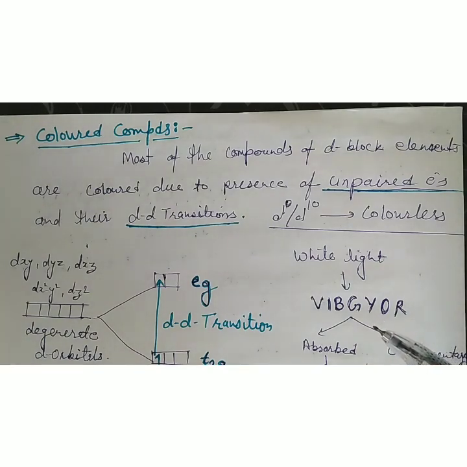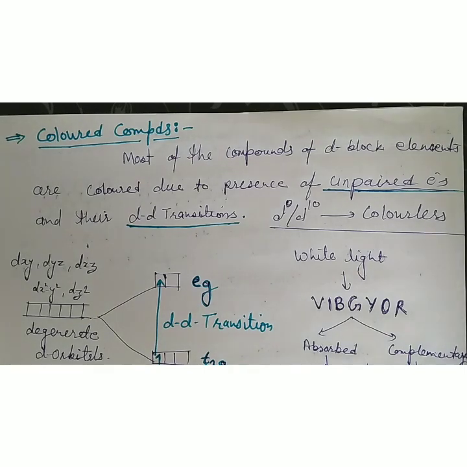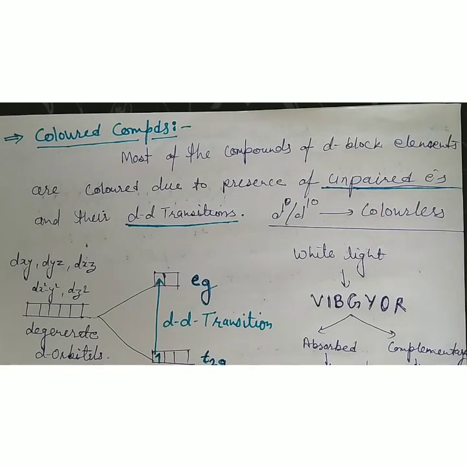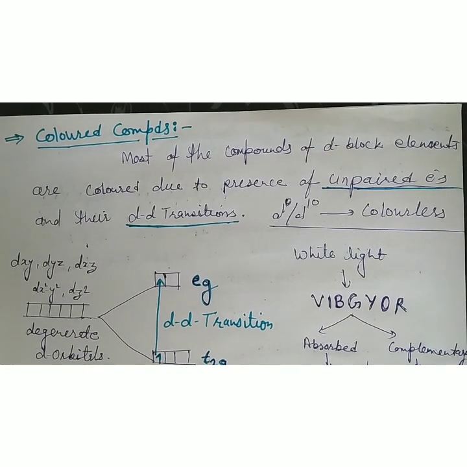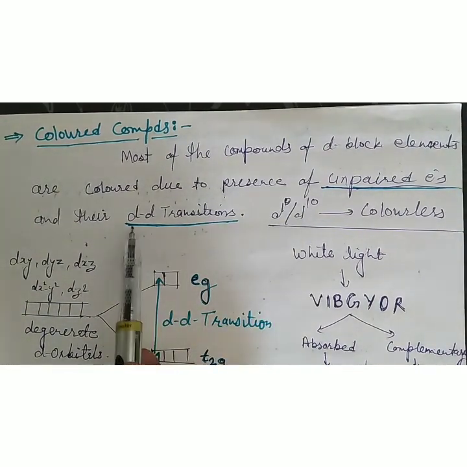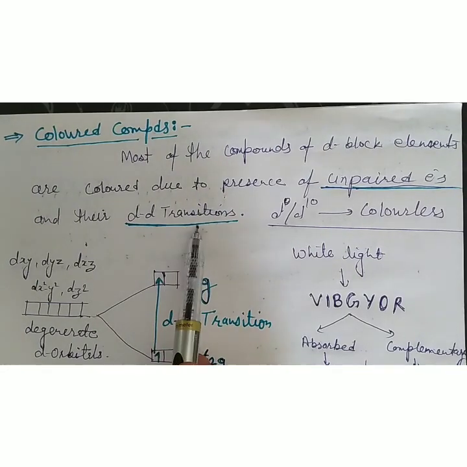Maximum of the compounds of the d block elements are colored. Why? Color is produced only when unpaired electrons are present. So in d block elements, as we know that unpaired electrons are present, these are colored. But due to unpaired electrons, how is color produced? The reason for the color development is d-d transition.